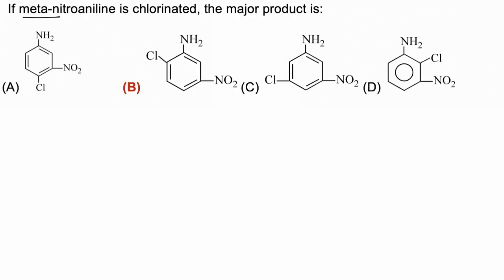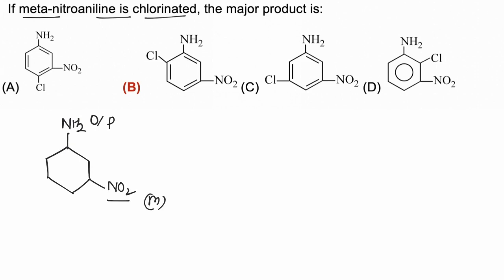In this question, meta-nitroaniline is chlorinated and we have to find the major product. In meta-nitroaniline, NH2 and NO2 are both present. NH2 is ortho-para directing, NO2 is meta-directing. NH2 has a plus M effect on the benzene ring, while NO2 has a minus M effect on the benzene ring and is meta-directing.